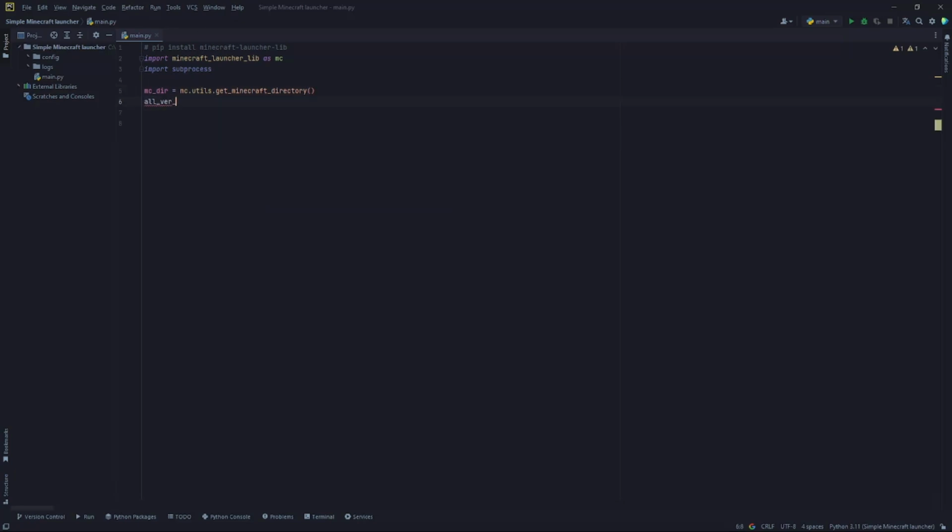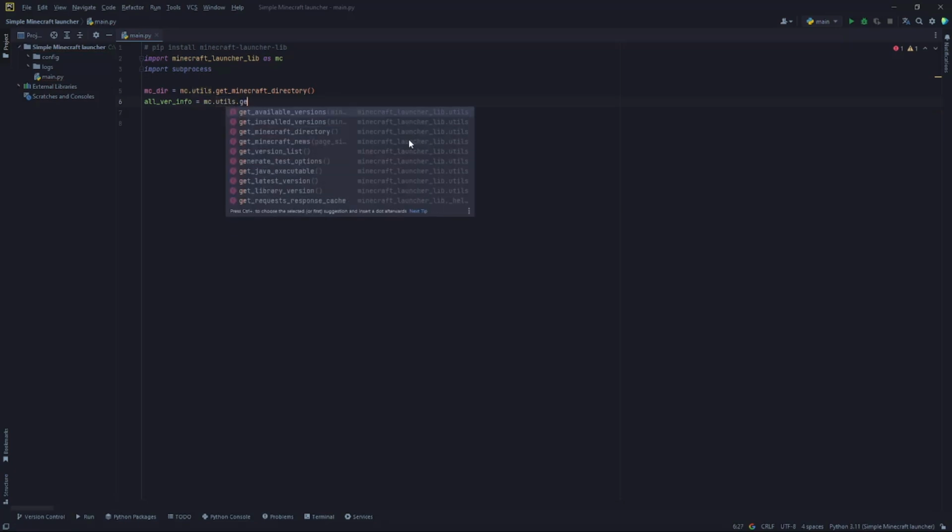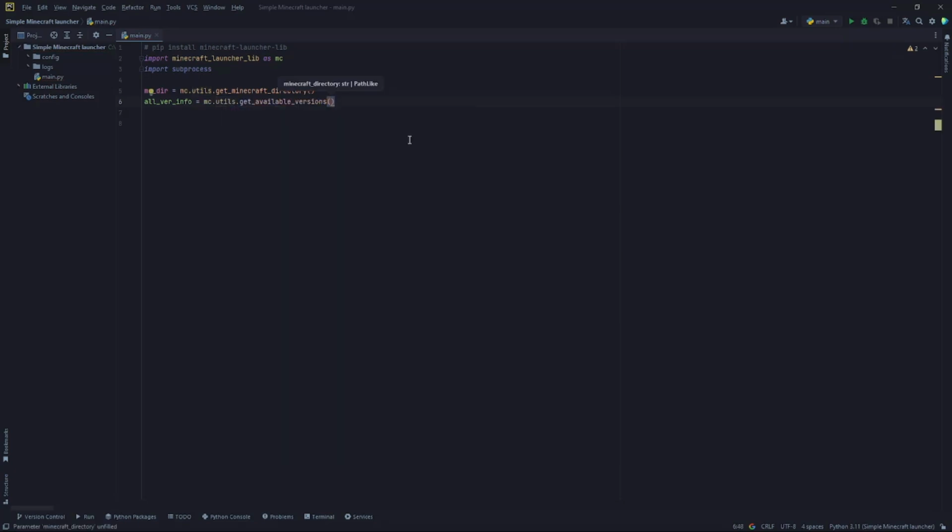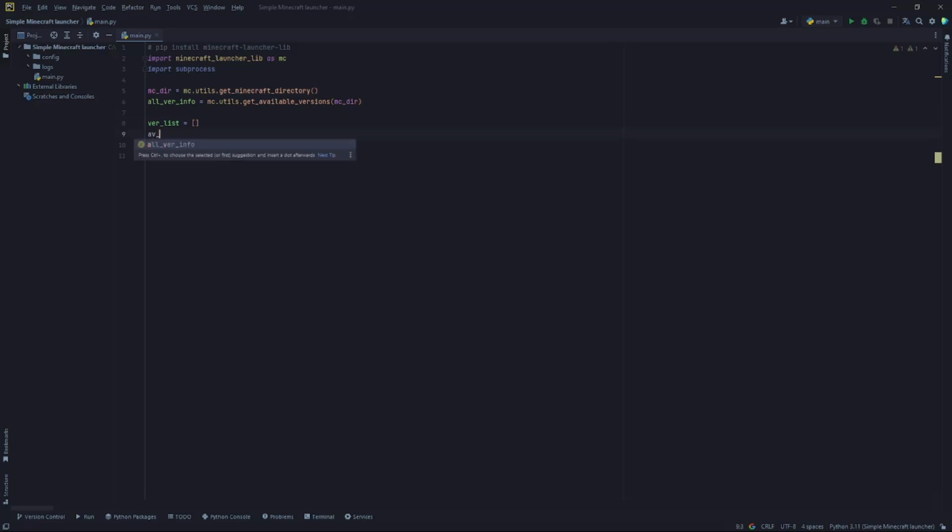Also, we will need to get information from the available versions that we can download, using the utils. Get available versions and pass them mc directory. We have to pass the directory also, because it will also tell us the versions we have installed. Now let's declare two variables: version list, where we will put our available versions from the web, the versions we can install. It's an array. And available version list, where we will put the versions we have installed.